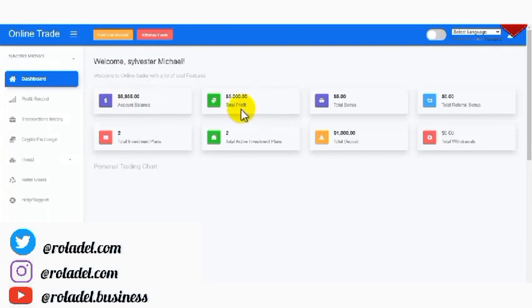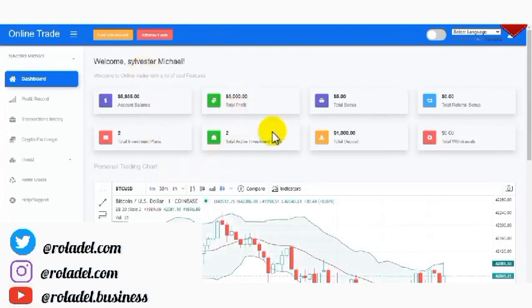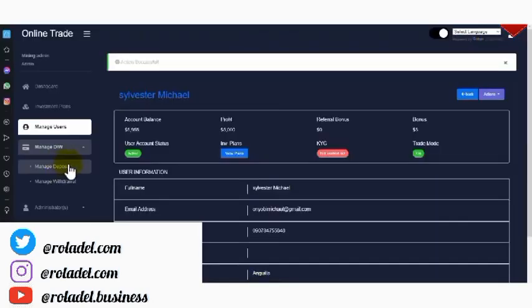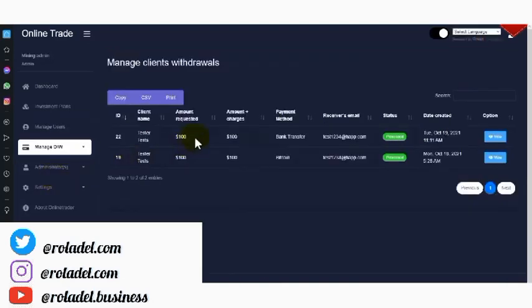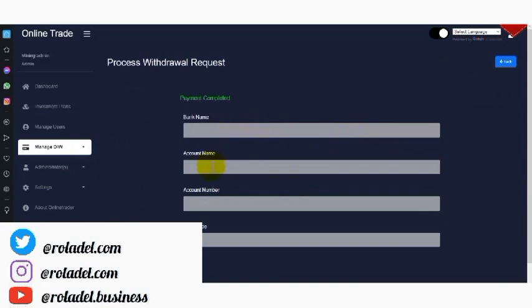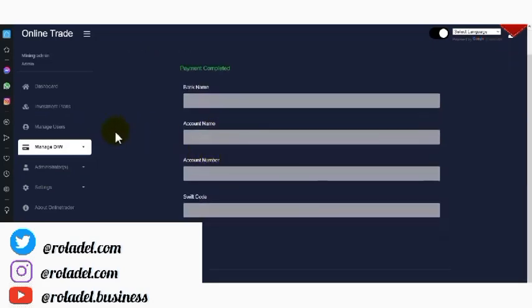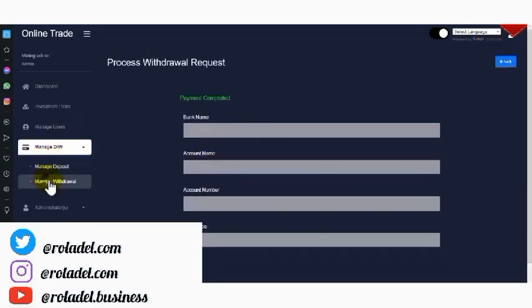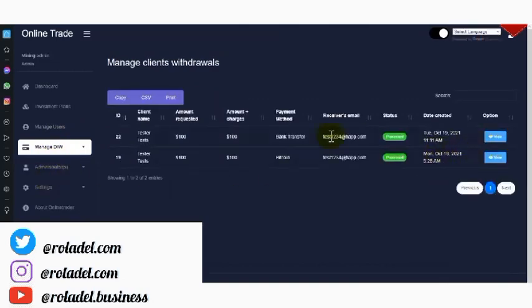This is awesome. The next thing I will do right now is go back to the admin dashboard. I'm not through yet. I already showed you the manage deposit. Then we have manage withdraw. Whenever a user places a withdrawal, it will show here. Then you can either approve or decline the withdrawal. So you will see all the users that are requesting withdrawal in this particular section. That is manage withdrawal. Then we have the administrative section.